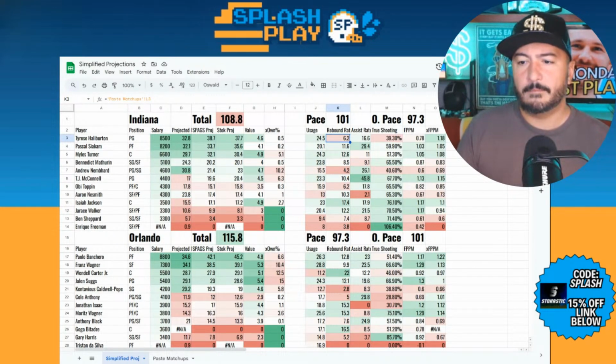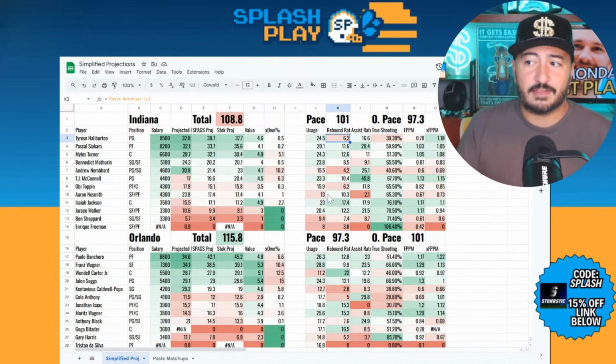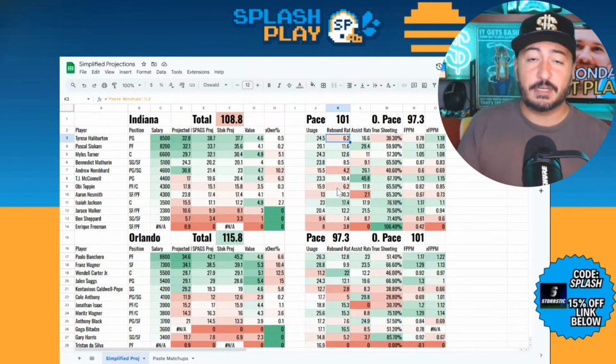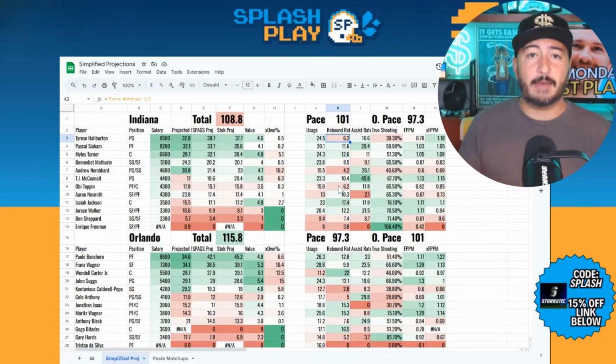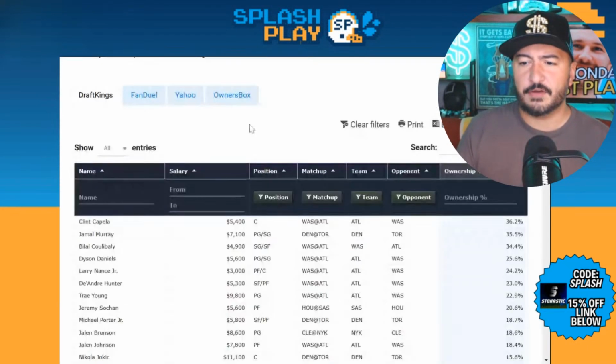So just a kind of separate part of things here. But to me, if you're going to have only these stats, you could still build a credible DFS slate, still have DFS lineups. You still know what's going to happen in a slate just by knowing these numbers that we have on the screen here. Back to the ownership, though.